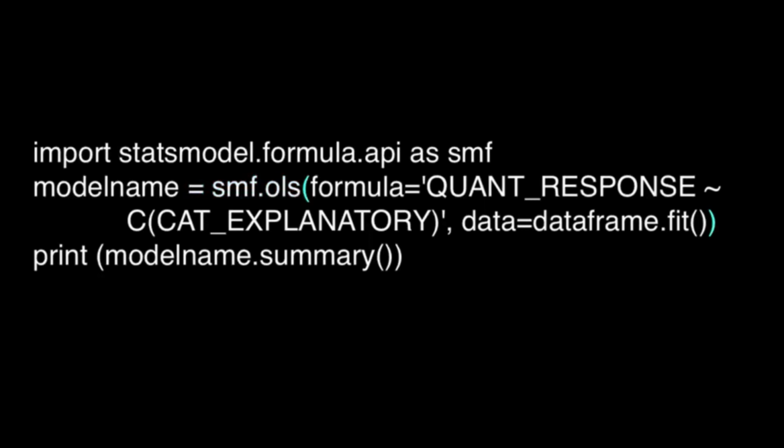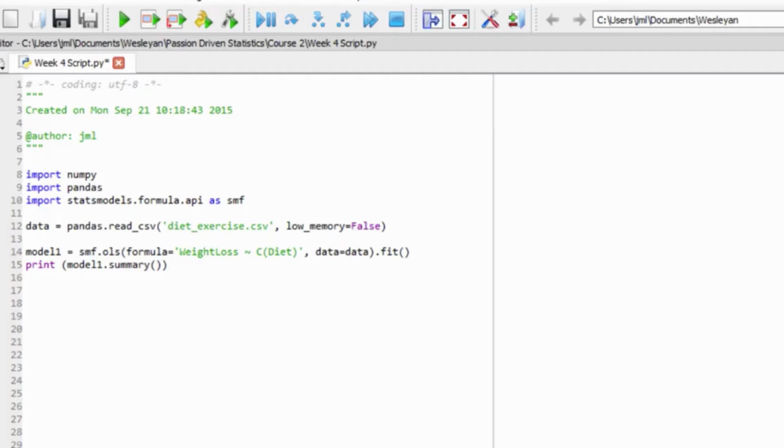Within parentheses, I write my formula including the name of my quantitative response variable, followed by a tilde, and then the name of my categorical explanatory variable. And I indicate to Python that this is a categorical variable by adding a capital C and putting the variable name within parentheses. Then I print the model using the summary function. In this diet and exercise example, the syntax would look like this.